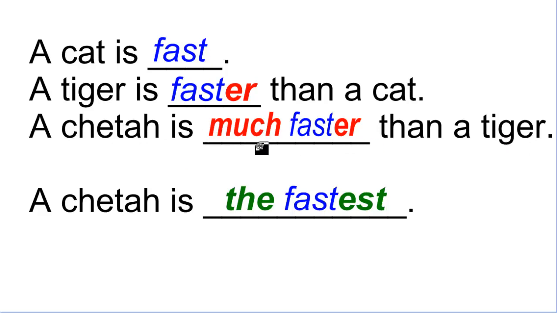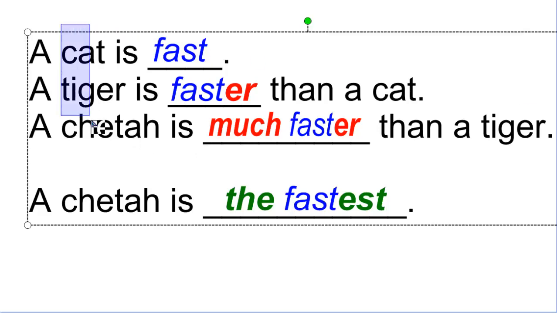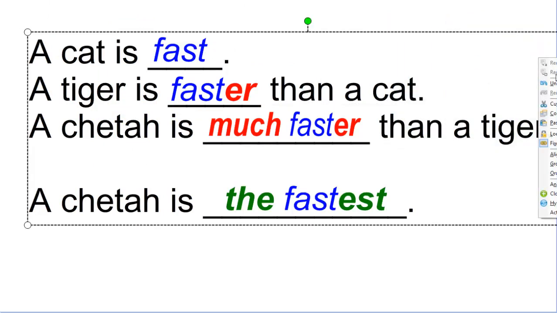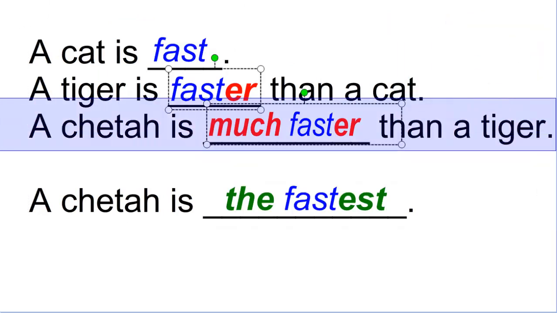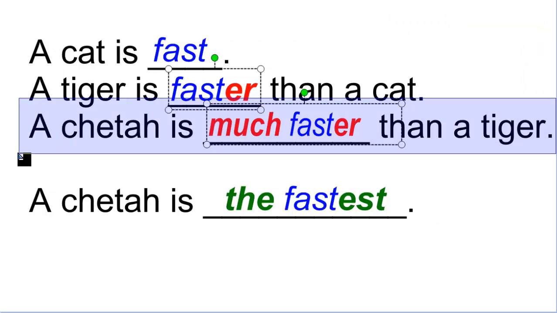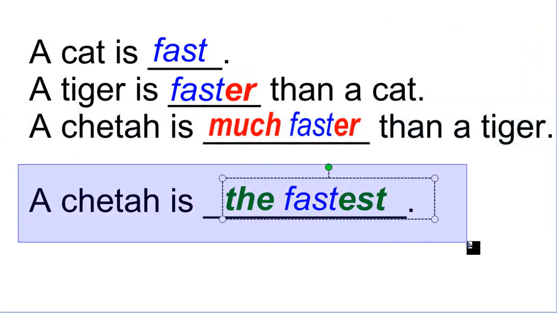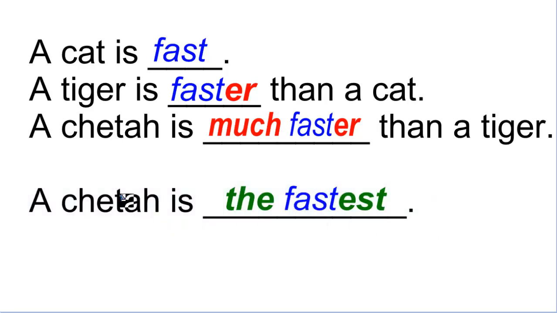So that means that you're using the comparison between one versus one. You're using one individual versus one individual. The cheetah versus the tiger is only 1 versus 1. And the superlative. A cheetah is the fastest animal of all. Because you're comparing a cheetah versus all the universe, versus all the elements of the group. Okay, so that's essentially the idea of comparatives and superlatives.